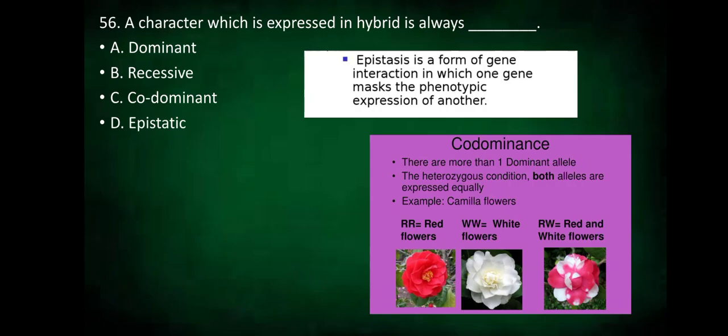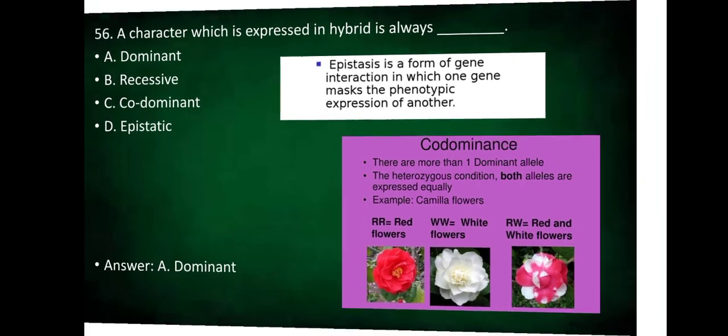So, there is more than one dominant allele. In the heterozygous condition, both alleles or genes are expressed equally. So, you can see the red flower and the white flower. In the next generation, you can see both the red and the white flower. So, the answer is dominant. The character which is expressed in hybrid is always the dominant character.